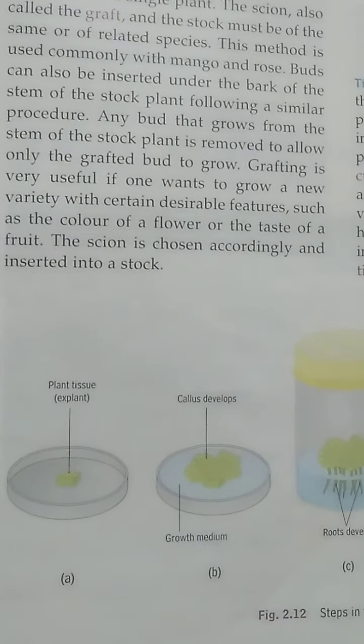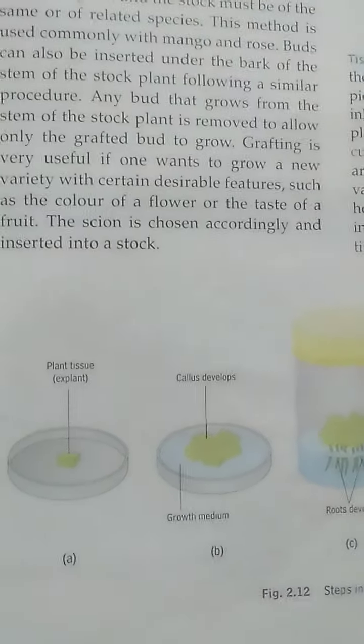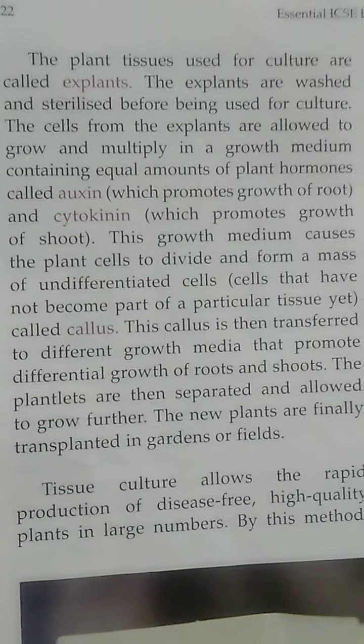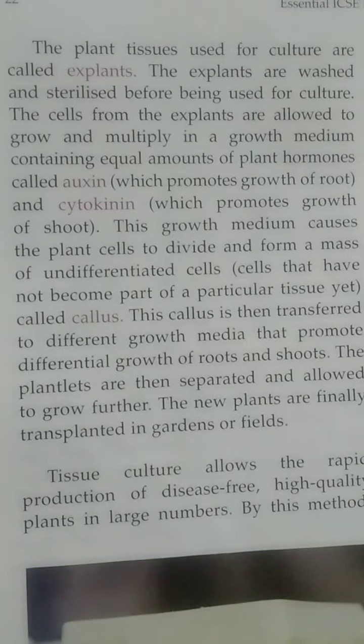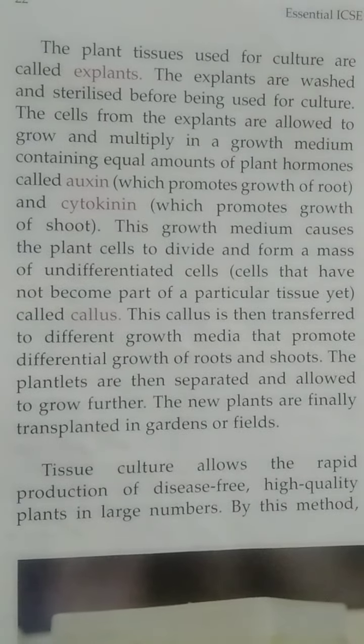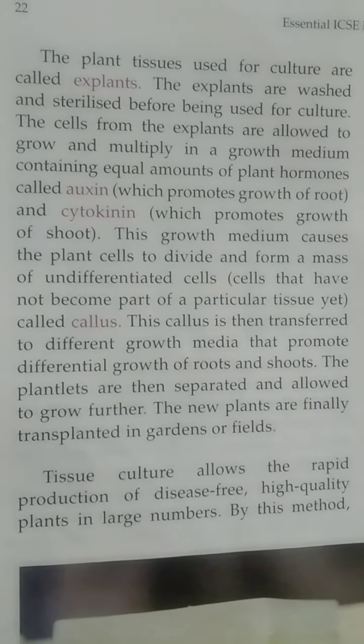There are two types of plant hormones. One is known as auxins and the other is known as cytokinins. Auxins are responsible for the growth of the root tissues, and cytokinins are responsible for the growth of the shoot tissue. So both these hormones should be kept in equal amount so that there is equal growth of roots and stems.